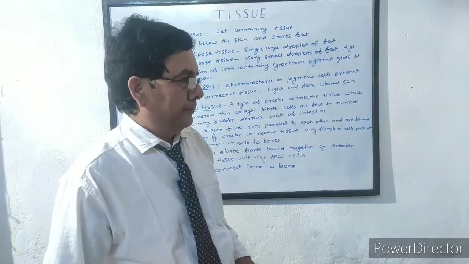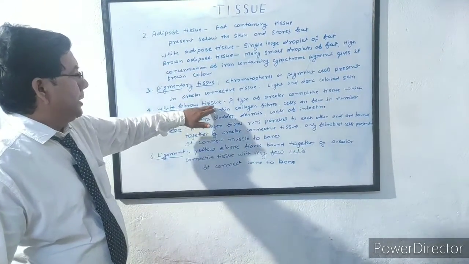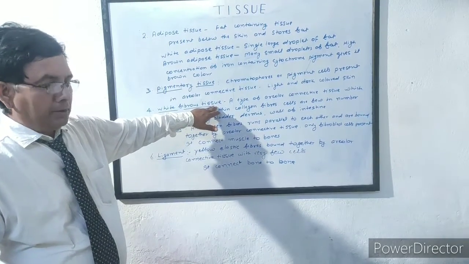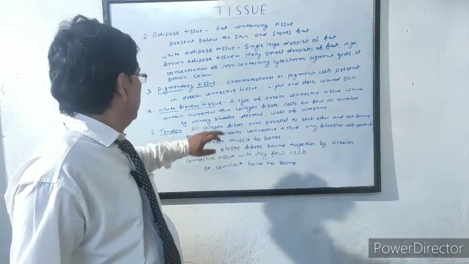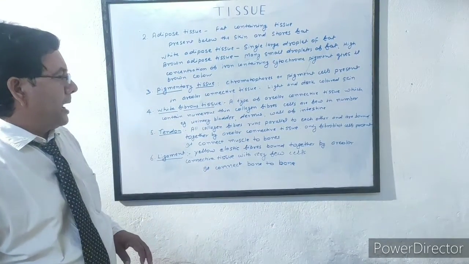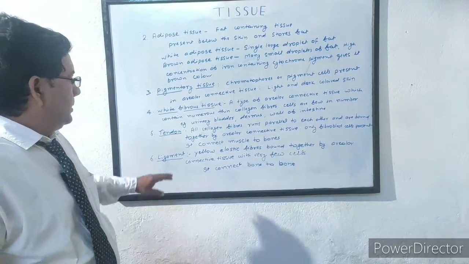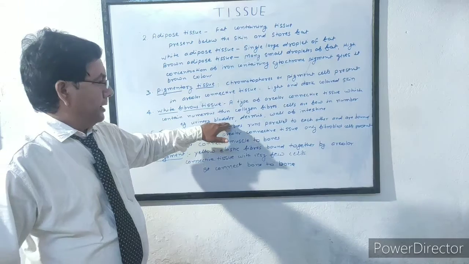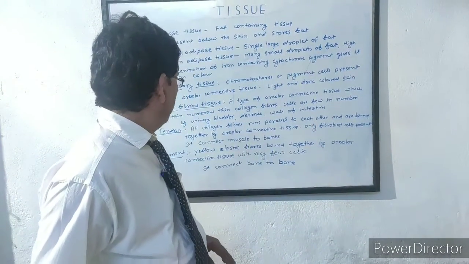Now the fourth type of connective tissue proper is white fibrous tissue. It is also a type of areolar connective tissue which contains numerous thin collagen fibers. Cells are few in number. It is present in the urinary bladder, dermis of skin, and wall of intestine.